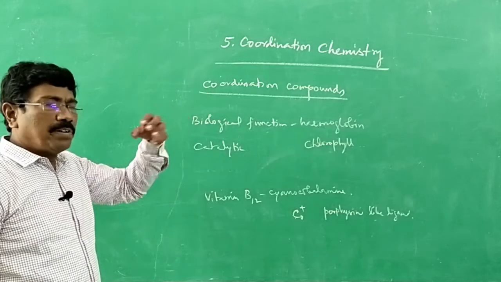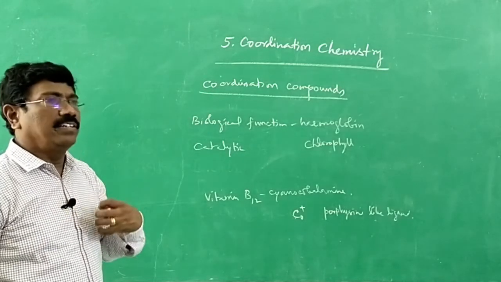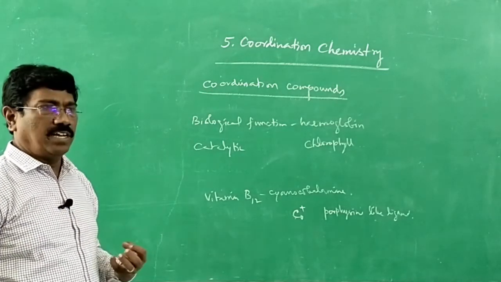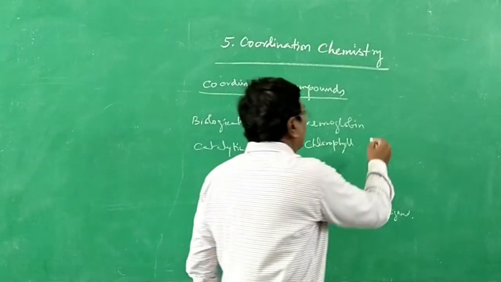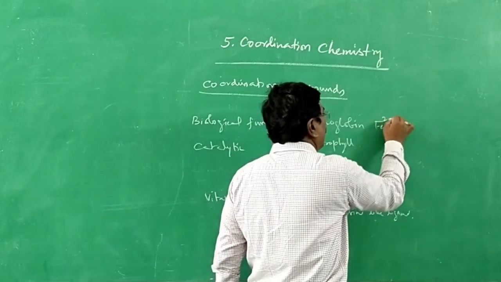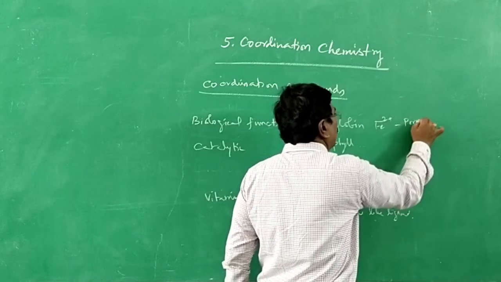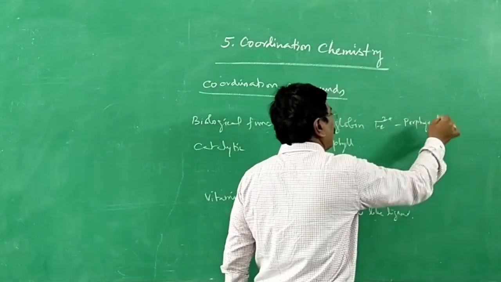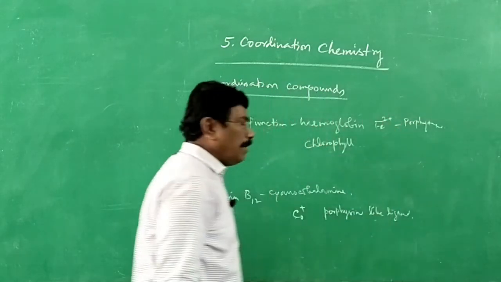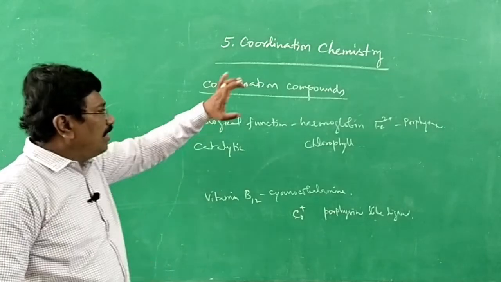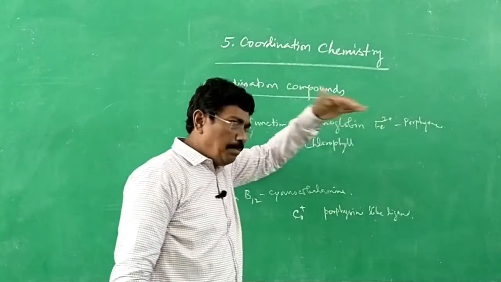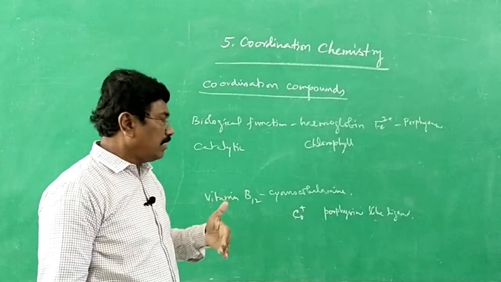Hemoglobin is present in our blood, in red blood corpuscles, RBC, which is made of heme, and it is iron containing porphyrin. The ligand here is porphyrin. It is bonded with iron, and actually the coordination number happens to be 6. I will be explaining coordination number, all those things.